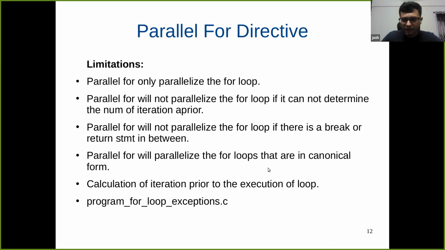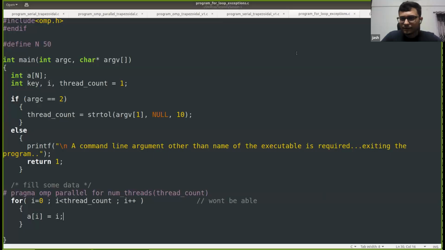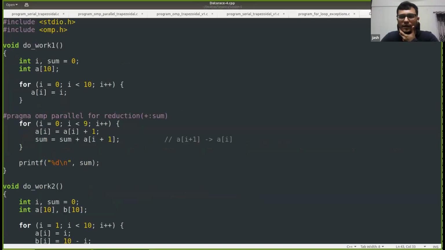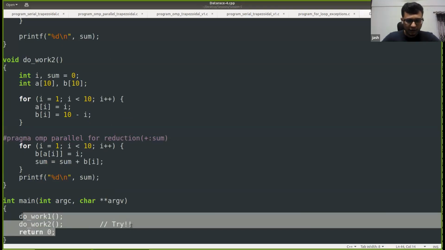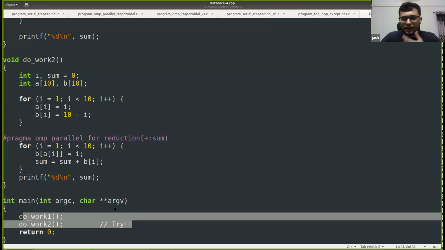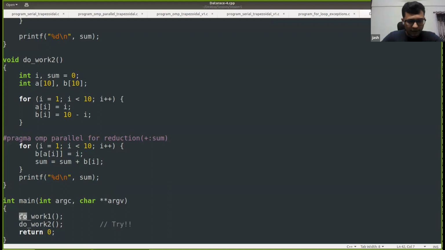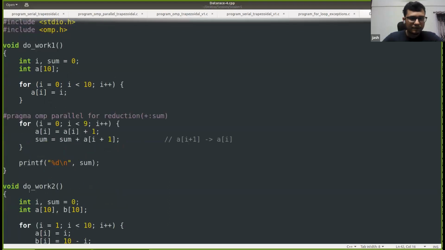Let us do one more coding exercise. I think I have a couple of them. So let us look into this code now. This is very simple code in which we are making two function calls. I think we are towards the end of the time, but let us look into the first function call, which is work one.